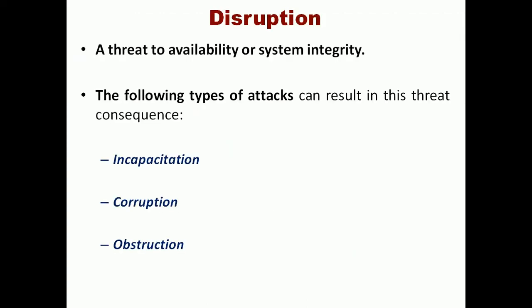The third threat is called disruption. Disruption also affects the system integrity. If we have disruption in our system, automatically three attacks are possible: incapacitation, corruption, and obstruction.